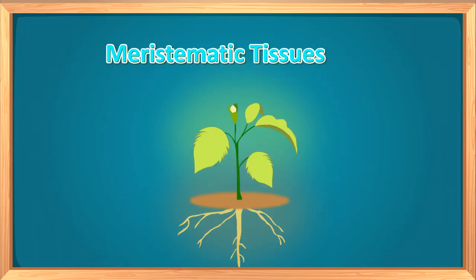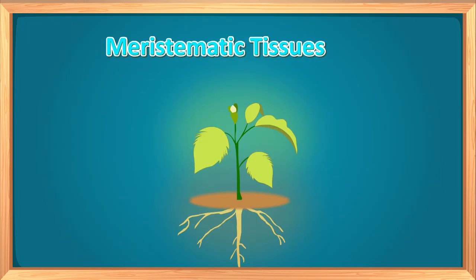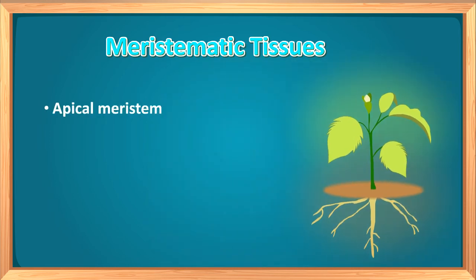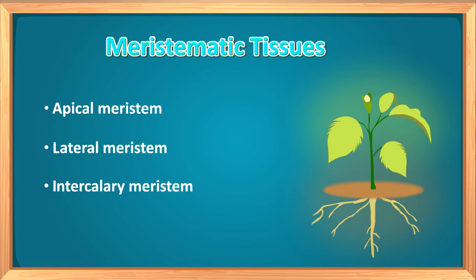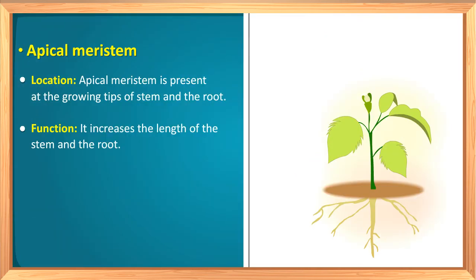Now, meristematic tissues are of three types. What are these three types? These three types are first apical meristem, second lateral meristem, and third intercalary meristem. Let's repeat the three types: apical meristem, lateral meristem, and intercalary meristem. Let's first discuss apical meristem.